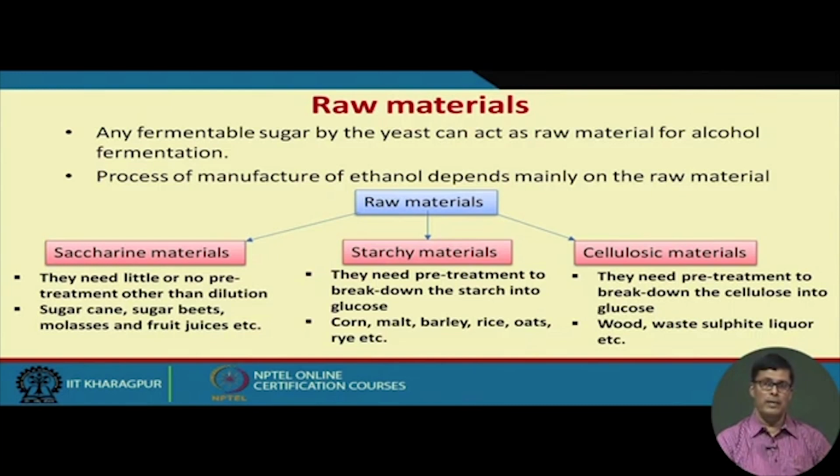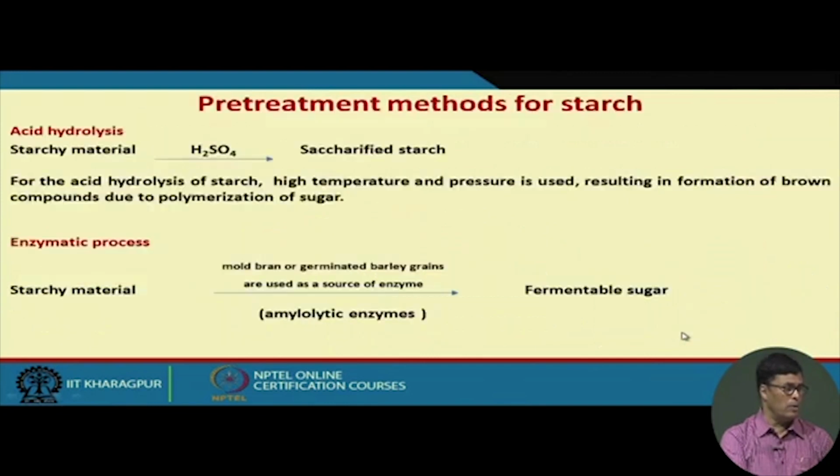The different enzymes participate in the reactions, and then they convert it into glucose. Now, we use wood and waste pulp liquor. Wood is mostly lignocellulosic material. We remove the lignin, then the cellulose we hydrolyze and produce glucose. This glucose ultimately can be converted into ethanol.